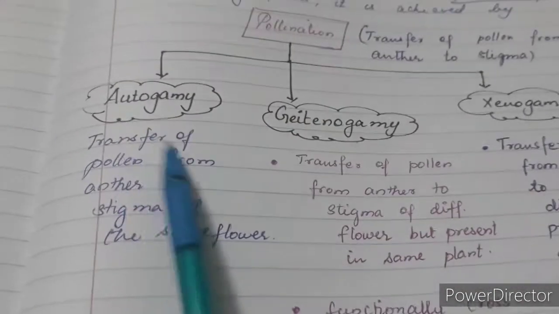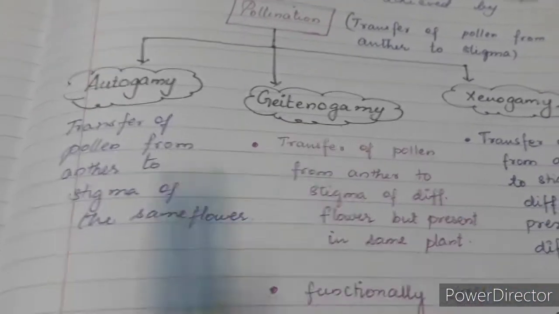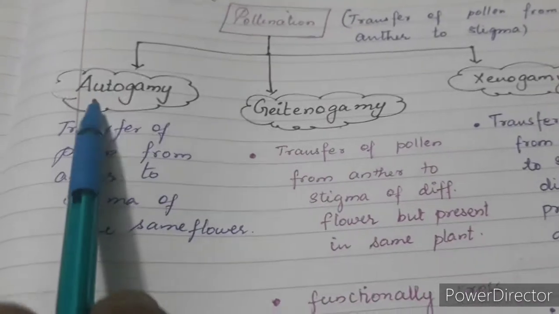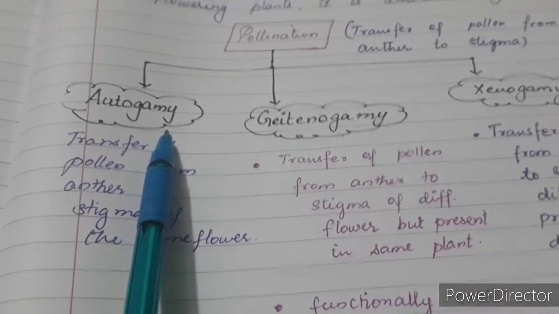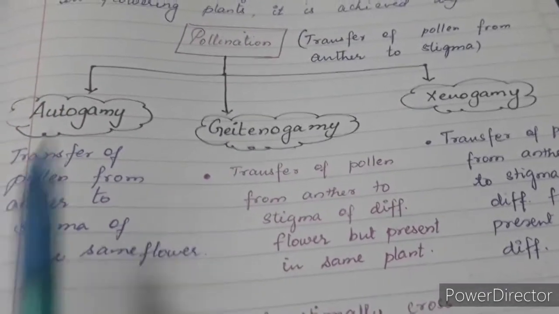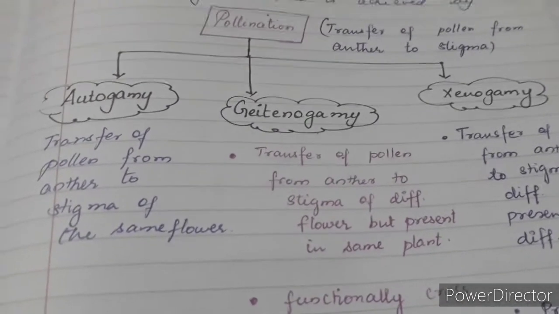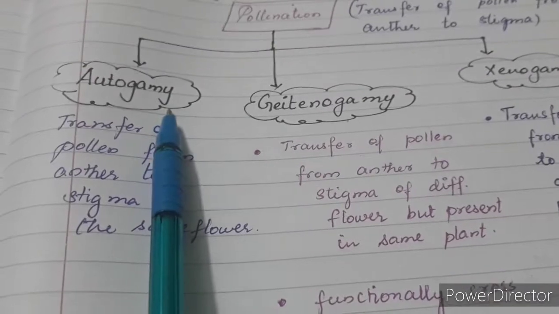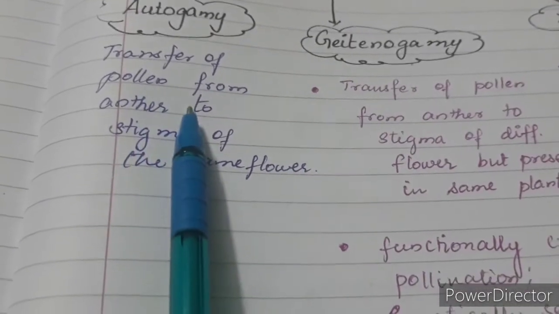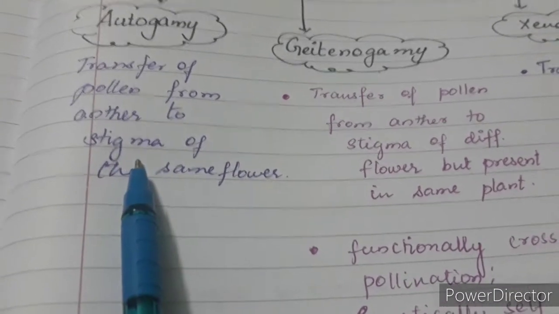Autogamy, geitonogamy and xenogamy are further subdivisions. Autogamy is purely a self-pollination method. Auto means self, and gamy is a Greek word meaning marriage, like the transferring of male and female gametes. So autogamy refers to the transfer of pollen from anther to stigma of the same flower. It is happening within the same flower.